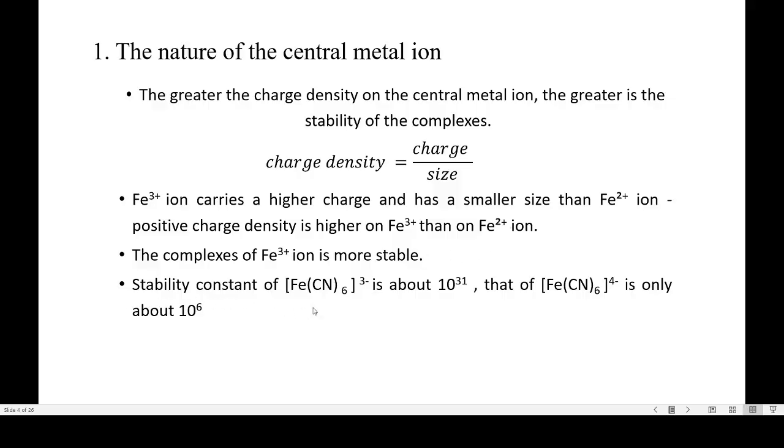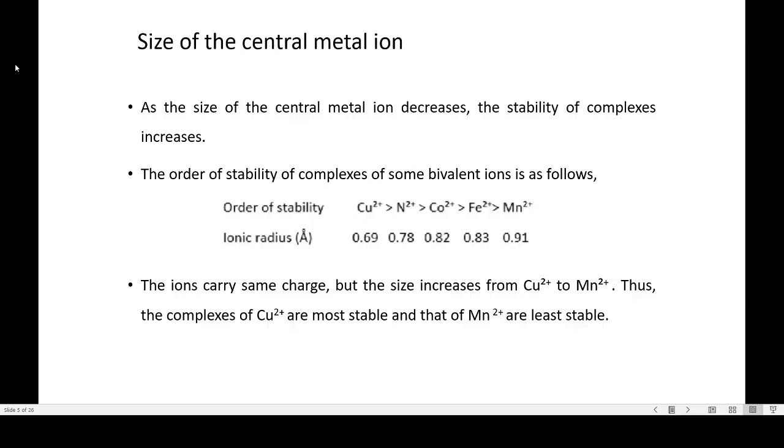So if we see the stability constant of hexacyanoferrate(III) complex ion, it is about the order of 10 to the power of 31, and that of hexacyanoferrate(II) is only about 10 to the power of 6. So it also indicates that the complex formed by ferric ion is more stable compared to the complex formed by ferrous ion. So as I said earlier, the central metal ion with high charge and small size forms stable complexes.